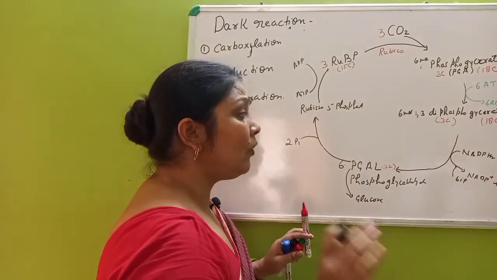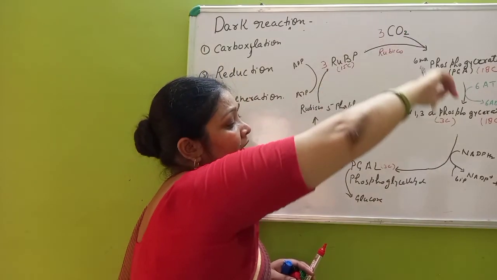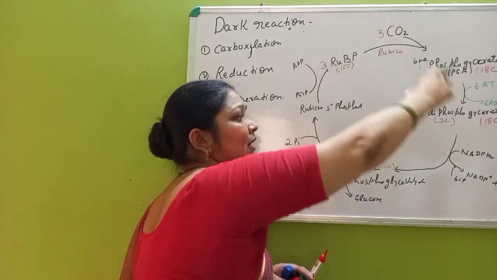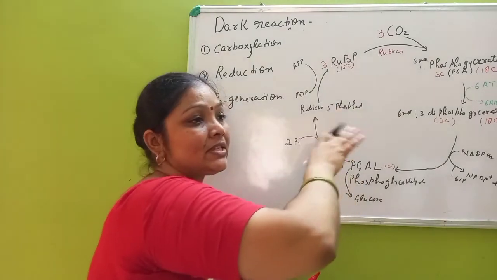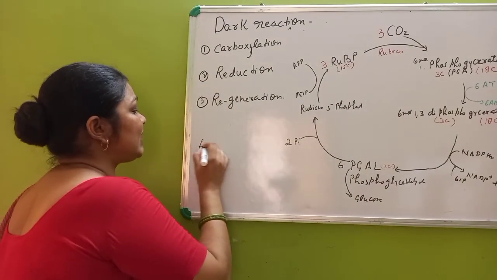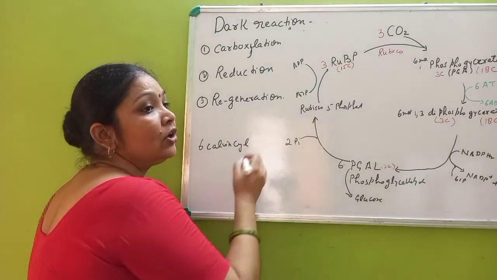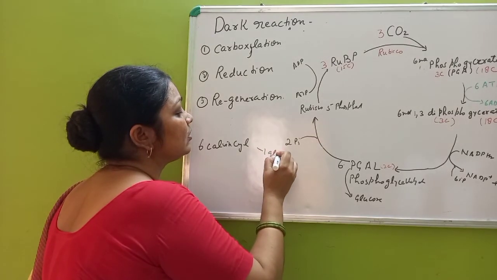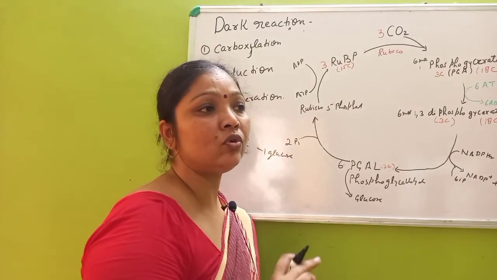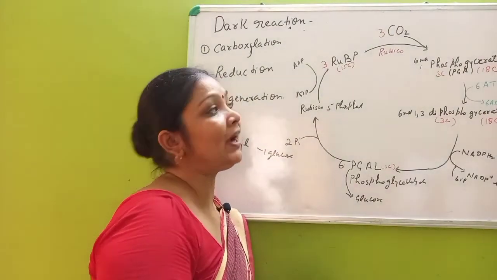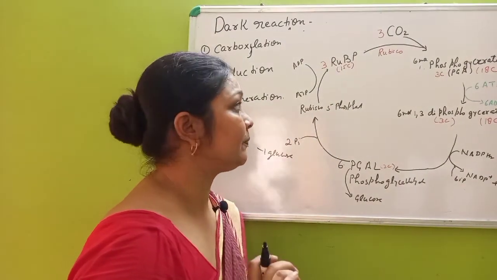Now, in nature it does not occur so. In nature 1 carbon will enter and then they form, then again the second carbon enters into the Calvin cycle, and then the third carbon, 4th, 5th, 6th and so on. So 6 Calvin cycles are required to synthesize 1 glucose molecule. I have shown here 3 so that you can understand it better.